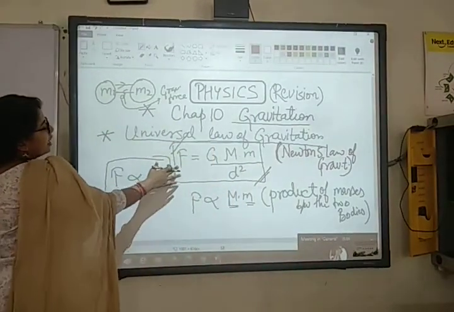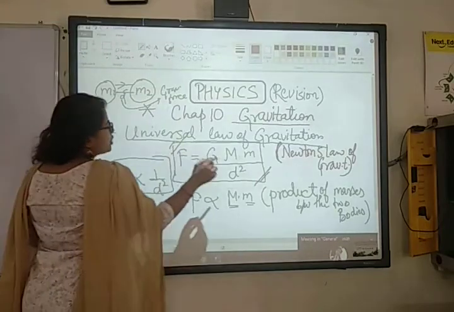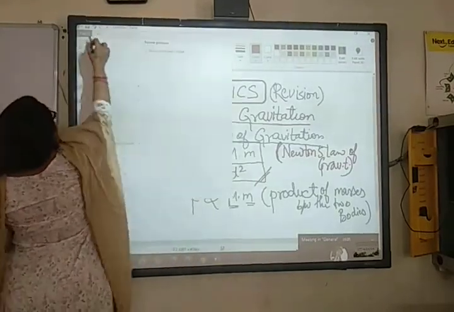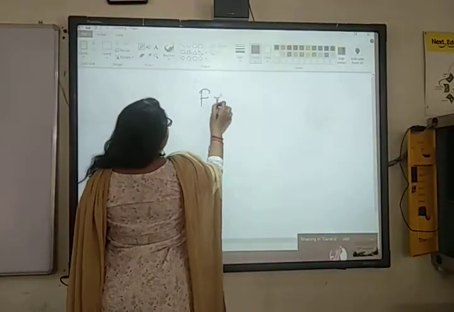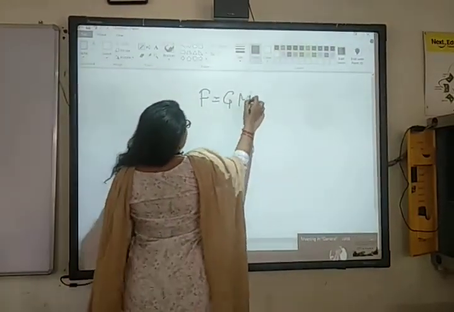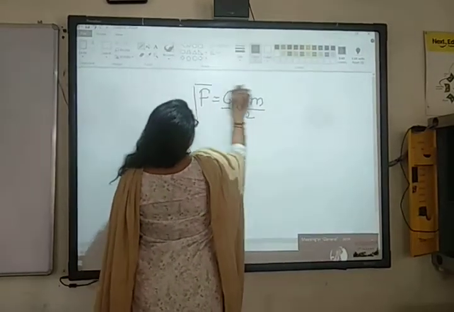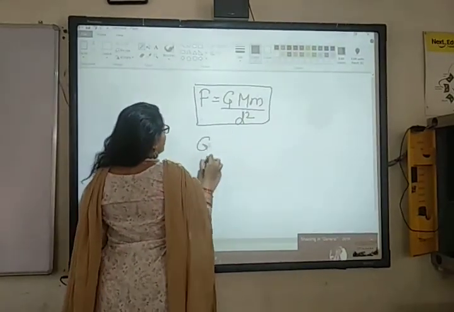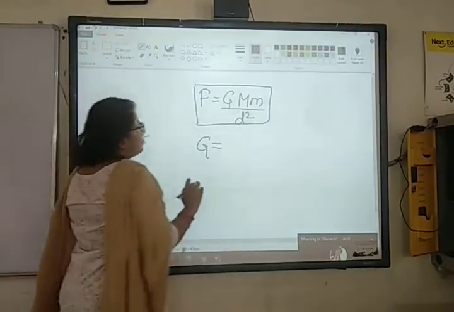Okay, so this was the universal law of gravitation. F is equals to G M m upon d square. Now, whenever this comes, you have to write down everything in detail like this. So, what is G over here? I have told you G is the most important term. What is capital G?